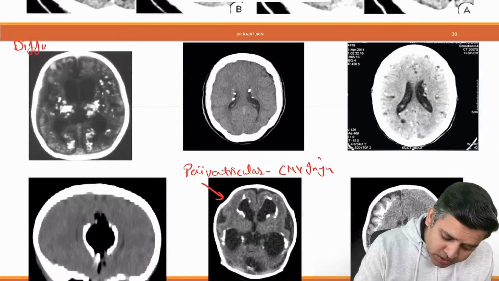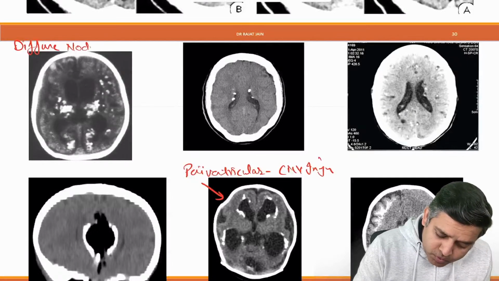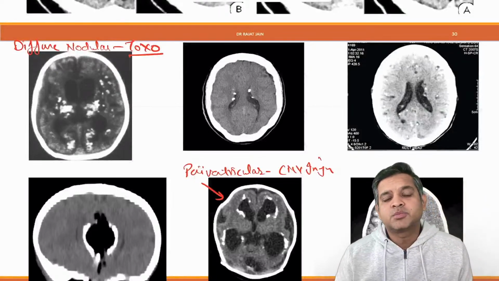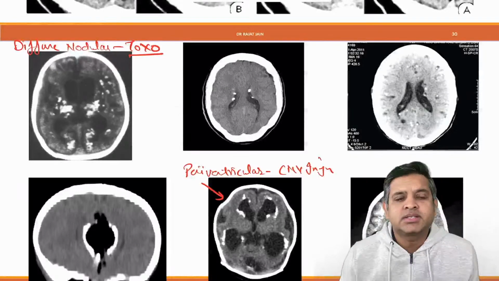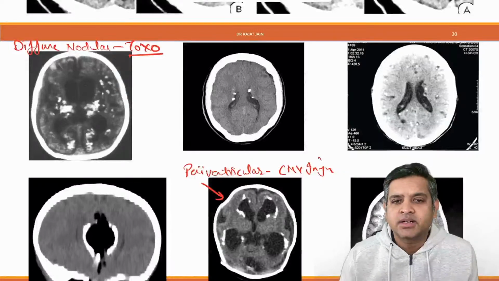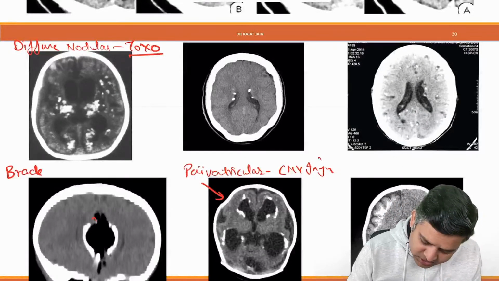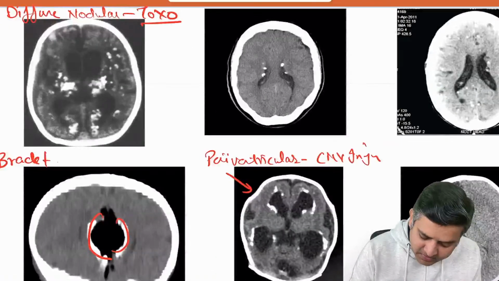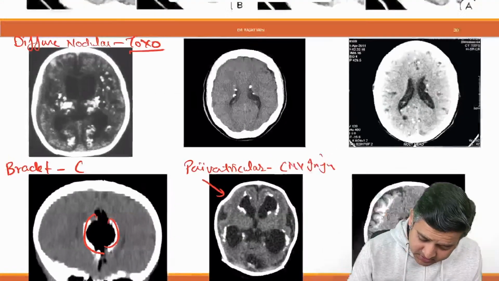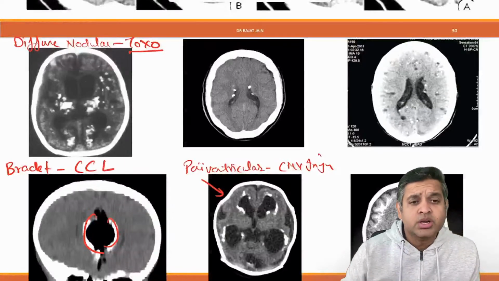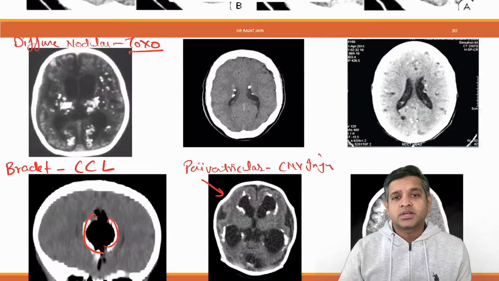Diffuse nodular pattern is seen in toxoplasmosis. Bracket pattern, now this is in the shape of a bracket, right? Bracket pattern is seen in corpus callosal lipoma.